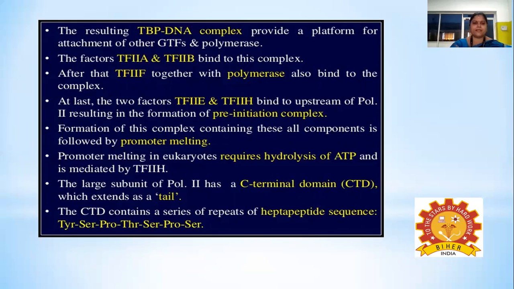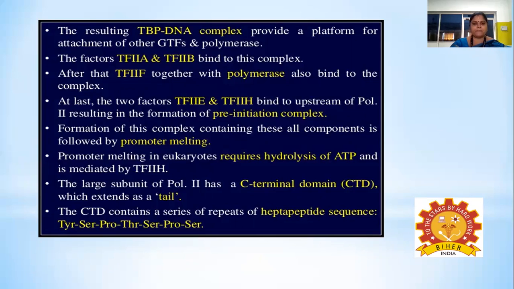After that, TF2F is the next transcription factor that binds with TF2D, TF2A, and TF2B, along with the enzyme RNA polymerase. At last, the two transcription factors TF2E and TF2H bind upstream of the RNA polymerase 2 enzyme, which results in the formation of the pre-initiation complex.